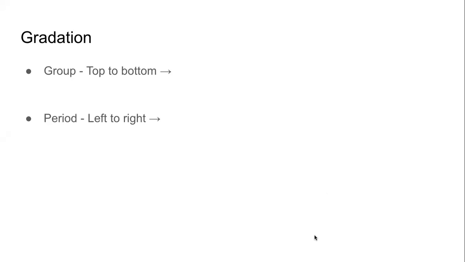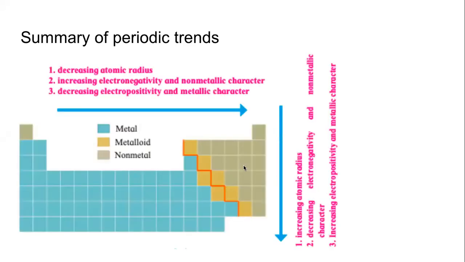I think that completes the revision, but how can we finish without seeing this diagram? If you were referring to this diagram in the textbook while we were revising, you would have been able to answer all the questions, right? When I was asking what is happening to the valence electrons or atomic size or the metallic character, the answers are right here.